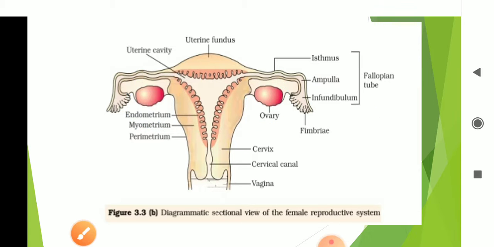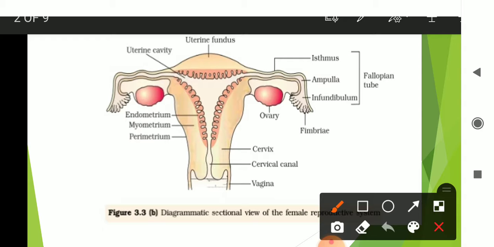After that, this part is called the uterus. The wall of the uterus is divided into three membranes called endometrium, myometrium, and perimetrium.